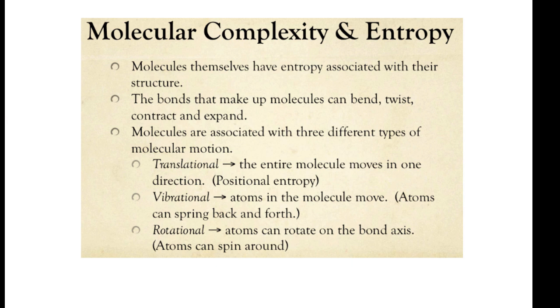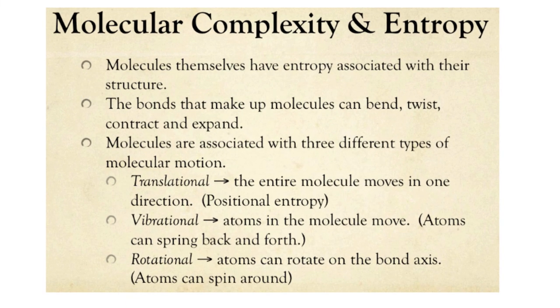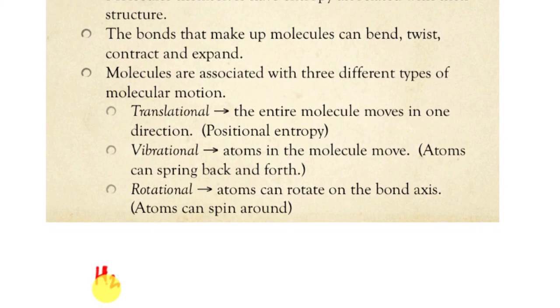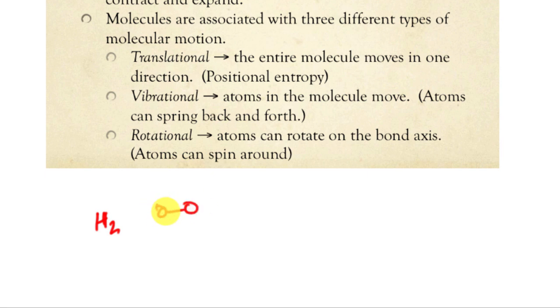Now, one thing you should also note is that molecules themselves have a certain level of complexity to them. If I have something like hydrogen, that's just two atoms hooked together, and there are electrons moving around in these atoms. Now what these are, translational, vibrational, rotational, is that these atoms can spin around on those bonds. These bonds aren't static. This isn't like a real bar holding them together. These atoms are constantly coming together and moving away from each other, so they're vibrating back and forth.